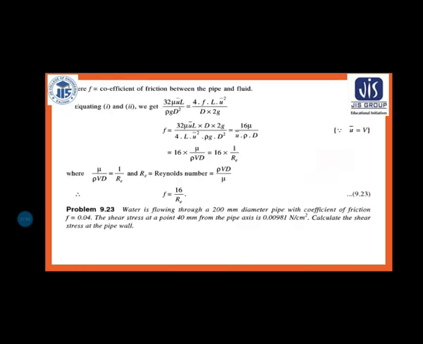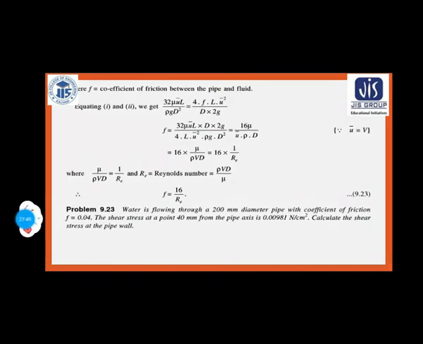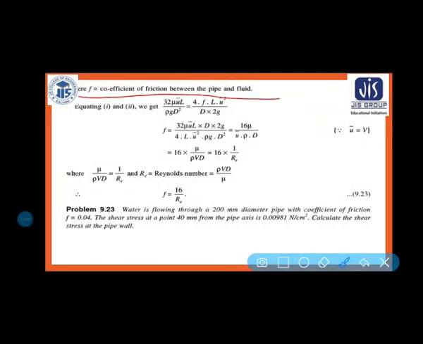Now you can see this ratio alpha is equal to 2, and f is the coefficient of friction between the pipe and fluid, and we know that this is your pressure head, that is your head loss due to pressure, delta p by rho g is equal to this.